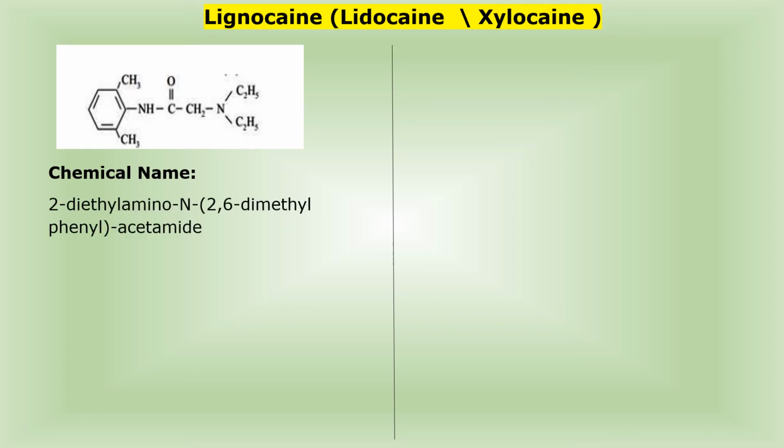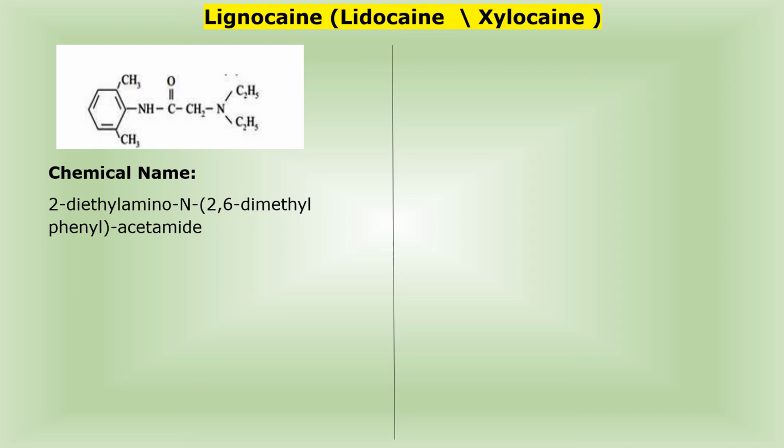Now you can give chemical names to the structure of lignocaine. We will see that one by one. The first chemical name I have given is 2-diethylamino-N-(2,6-dimethylphenyl)acetamide.